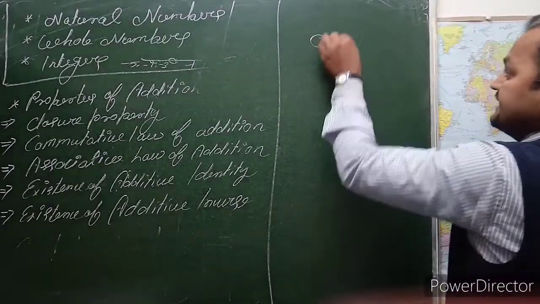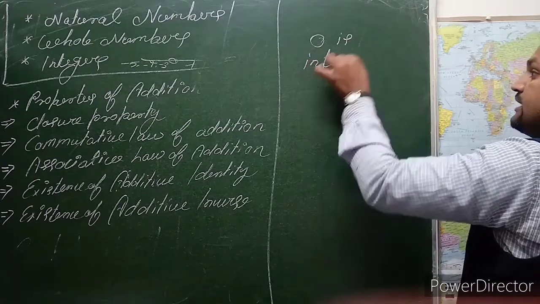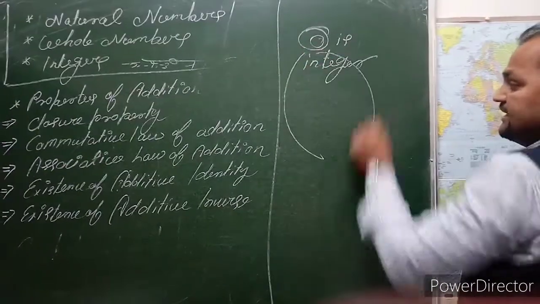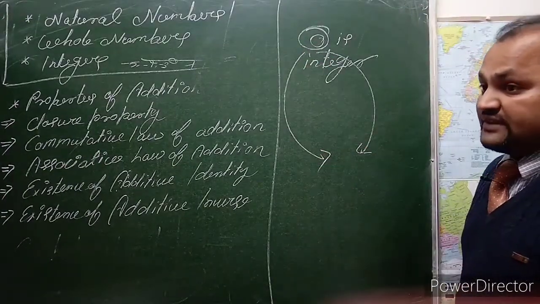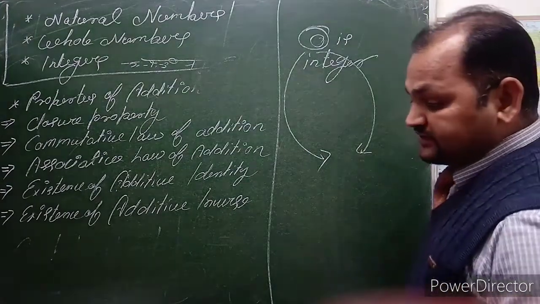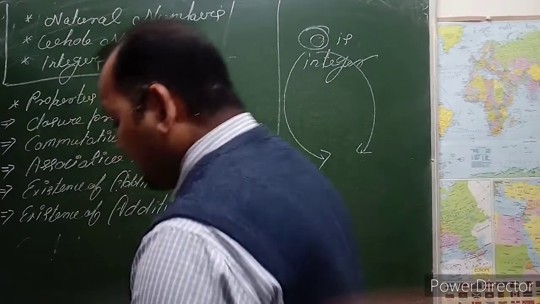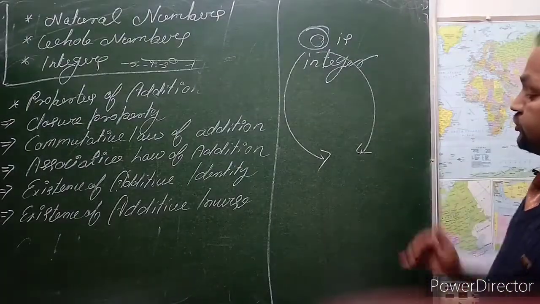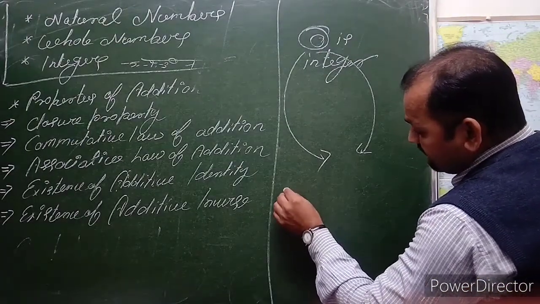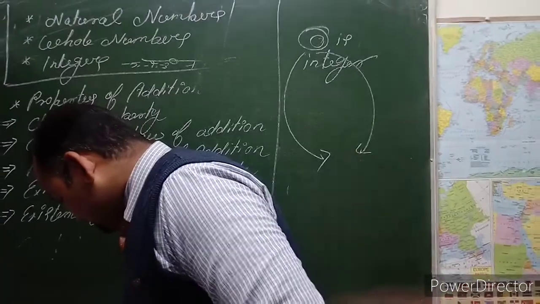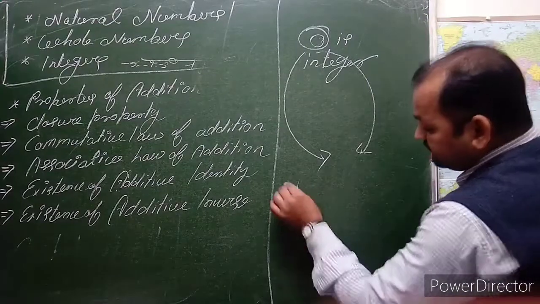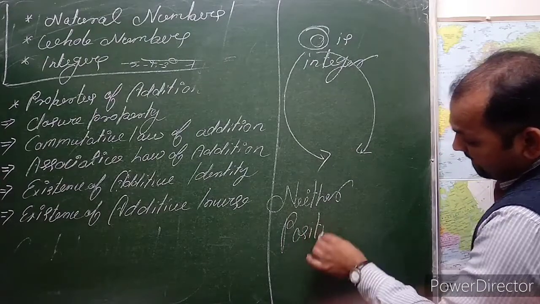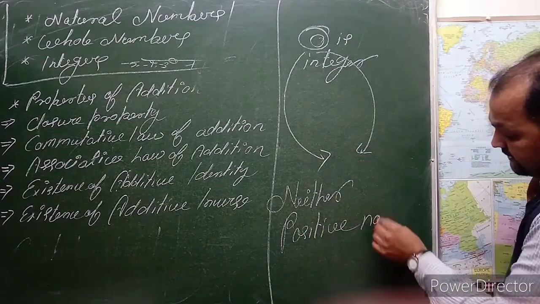But is 0 a positive integer or a negative integer? It cannot be determined by a sign. We cannot say 0 is a positive integer, and we also cannot say it is negative. So 0 is neither positive nor negative.